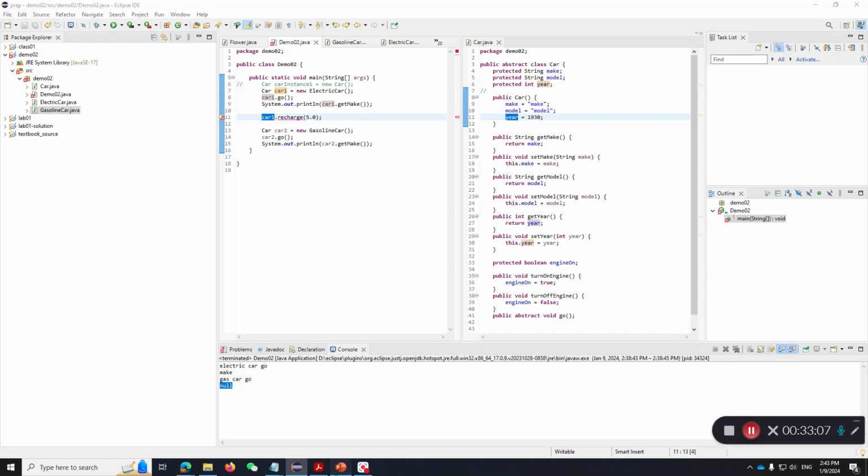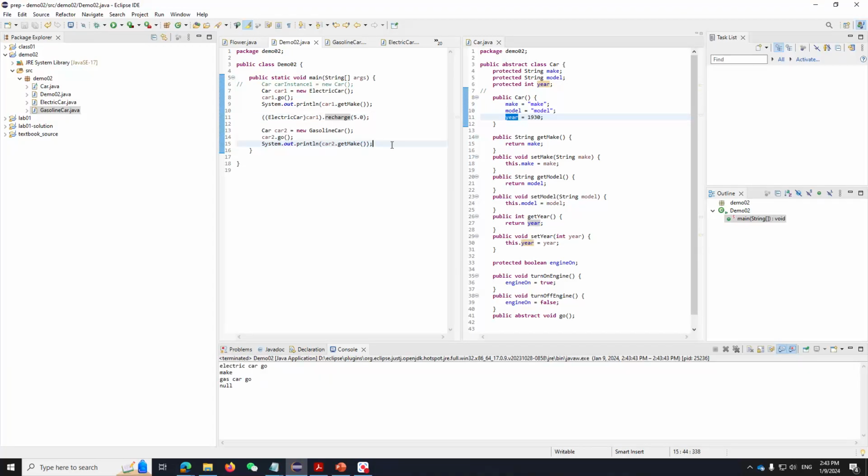It doesn't know that it's no longer abstract. So the only way to call recharge is if we know for sure this car 1 is an electric car. To do that, you can first convert it to an electric car, right? I first convert to an electric car, and then I say, okay, now this whole thing is an electric car. I can now recharge. And this is okay if I run the program.